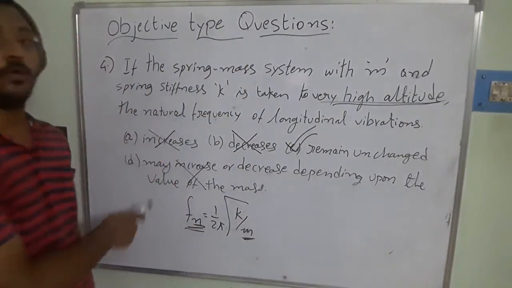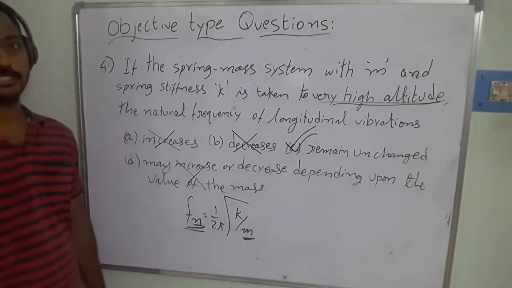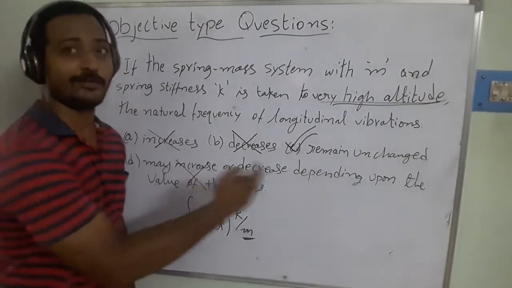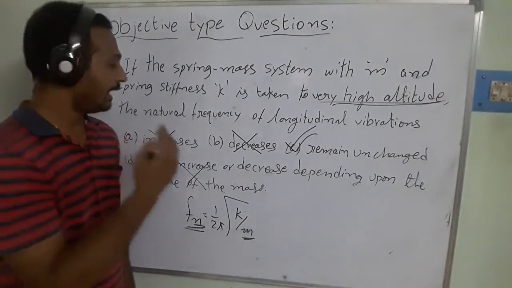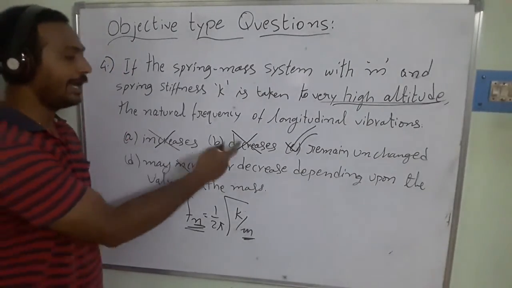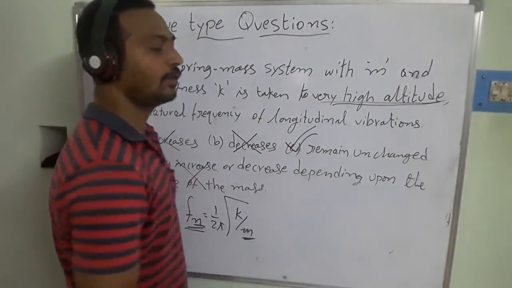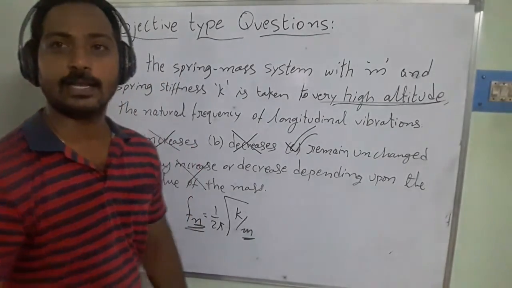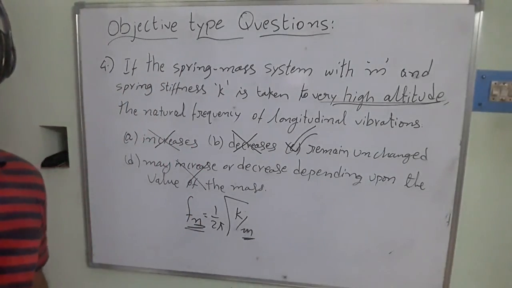This is the way we need to solve objective questions. It is not only about identifying the right answer. If you have that kind of subject, first we need to identify the wrong answers, then we can go for the right one, so that we can get good judgment in our solution.